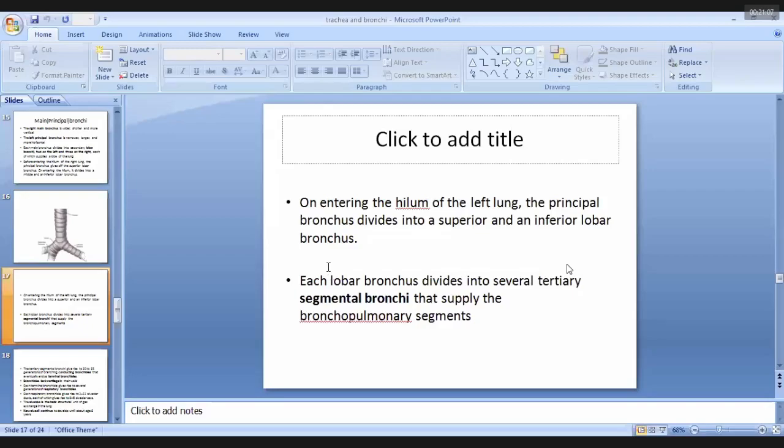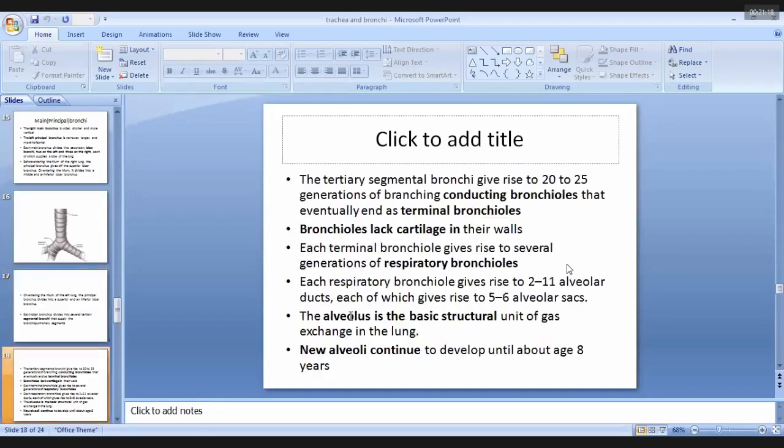Now, each lobar or secondary bronchus divides into several tertiary, also known as segmental bronchi, that supply each bronchopulmonary segment. The tertiary or segmental bronchi then give rise to 20 to 25 generations of the conducting bronchioles, and these conducting bronchioles end as terminal bronchioles. From the terminal bronchioles, several generations of respiratory bronchioles arise.